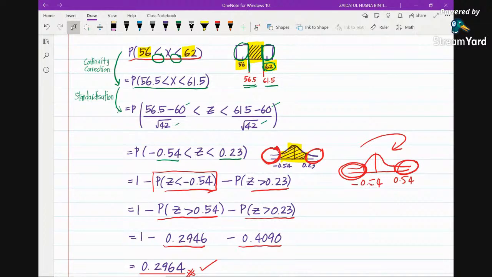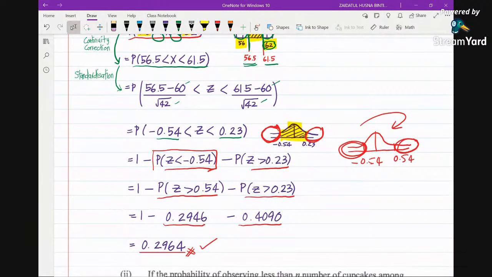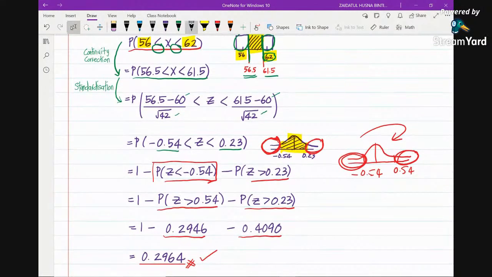Okay, so next. Please remember, as we do normal approximation, there must be two steps here that we need to show clearly. One is continuity correction, and the second one is standardization.